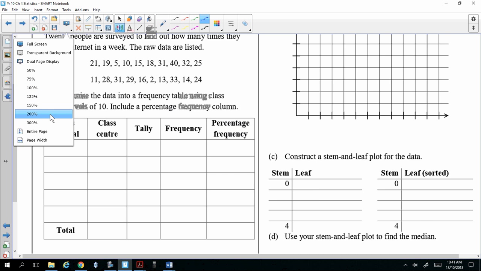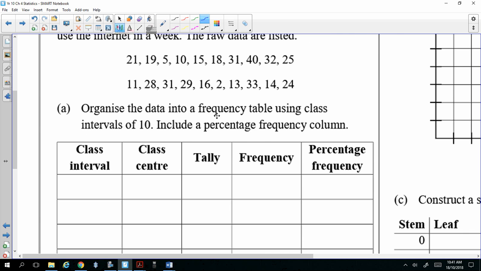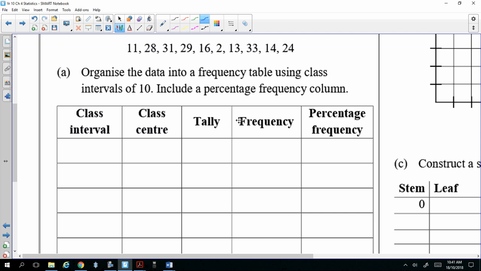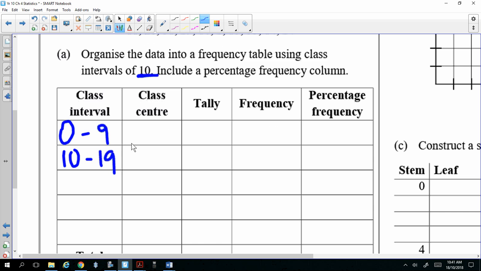So we're going to put them into a frequency table using class interval of 10. So that means we go from 0 to 9, 10 to 19. Class interval of 10 means each interval has 10 numbers. From 0 to 9, there are 10 numbers. 20 to 29, and then 30 to 39 and 40 to 49. Okay, good. So then we have to get the class center.